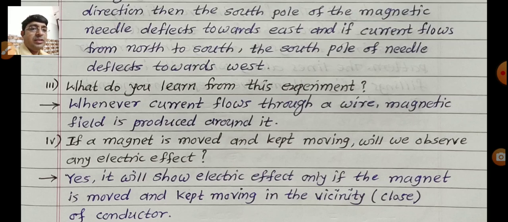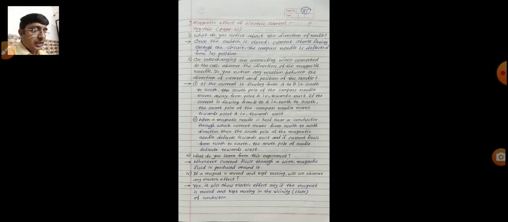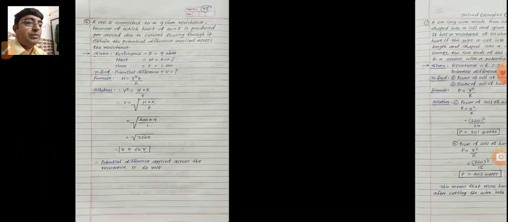And one more question given, if a magnet is moved and kept moving, will we observe any electric effect? So answer is yes. It will show electric effect only if the magnet is moved and kept moving in the vicinity, means close, of conductor. So these are the answers of that given activity on page number 51. Check the page number 51 again.